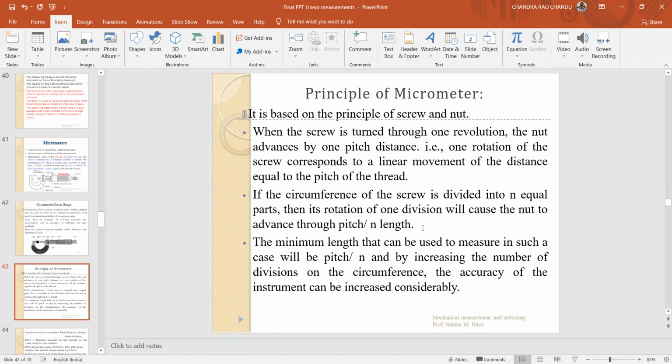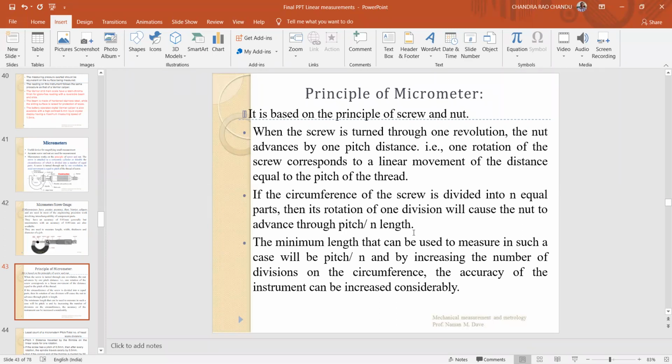The circumference of the screw is divided into equal parts. Its rotation of one division will cause the nut to advance by pitch divided by n length. For one complete rotation, it advances through one pitch distance. If you take the number of divisions on the screw as n divisions, then for n divisions it advances through one pitch distance, and for one division it advances through pitch by n length.